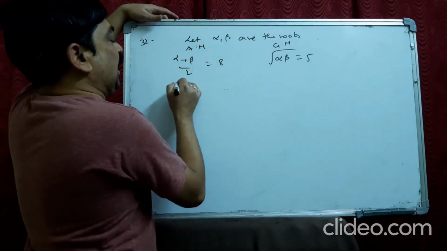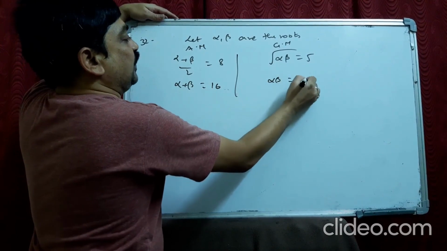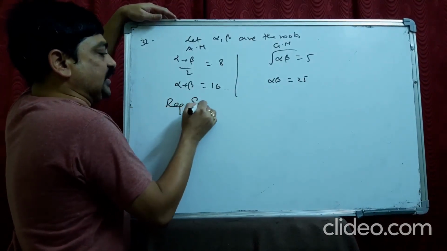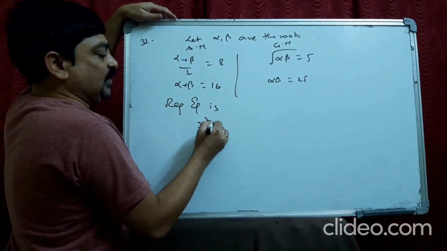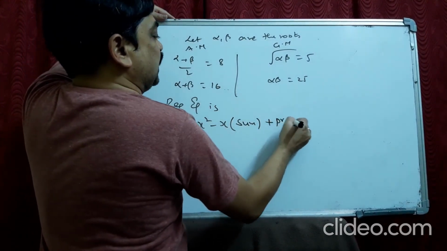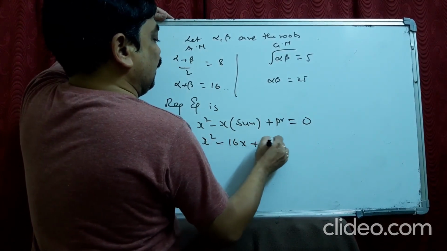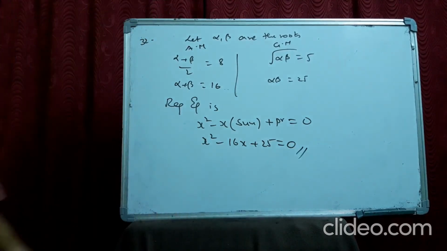Alpha plus beta is 16 and alpha beta is 25. We know the required equation will be x square minus x into the sum of the roots plus the product of the roots is equal to 0. So x square minus 16x plus 25 is equal to 0.